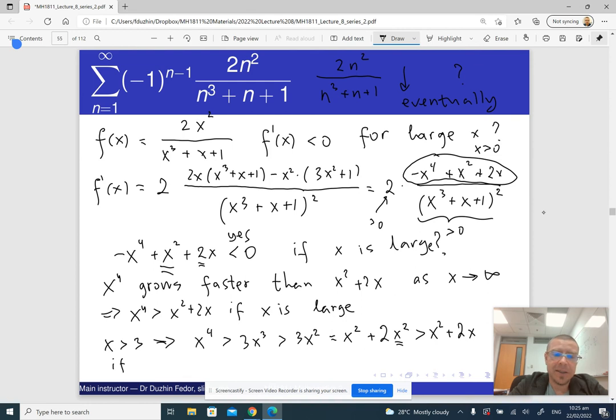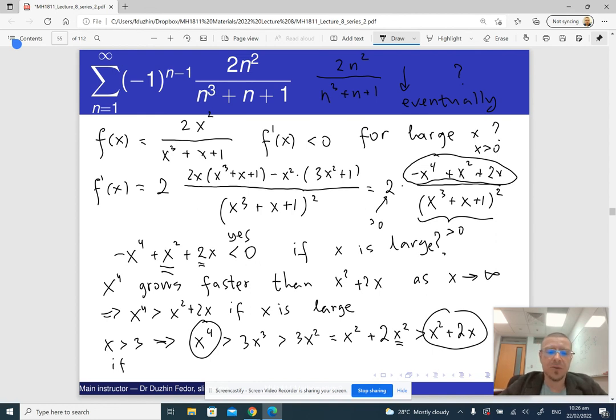So if x is bigger than 3, then x to the 4 is indeed bigger than x squared plus 2x, right? So here, large means that x is bigger than 3. So it means that our sequence may or may not decrease until the third term, but starting from the third term and up to infinity, it is going to be decreasing.